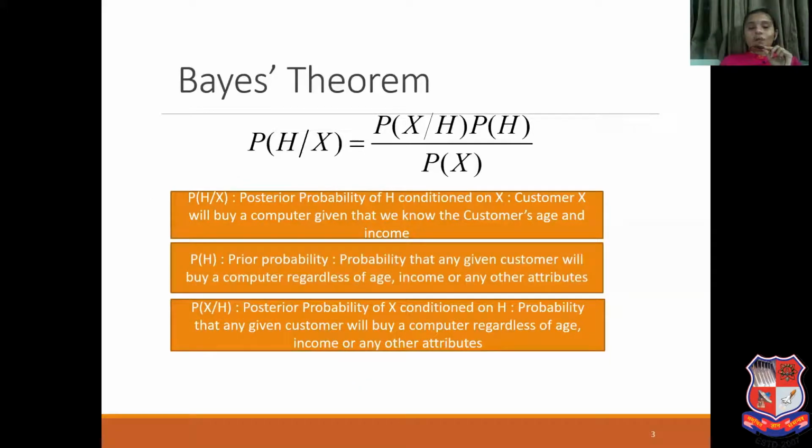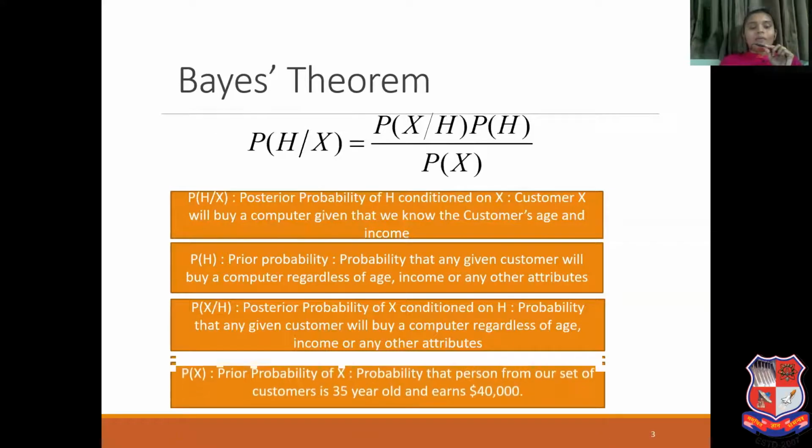It is the posterior probability of X conditioned on H. So what is given? H is given. What we want to find out is the probability of X when H is given, that is, the customer will buy a computer, regardless of what the age is, what the income is, or any of the other attributes.